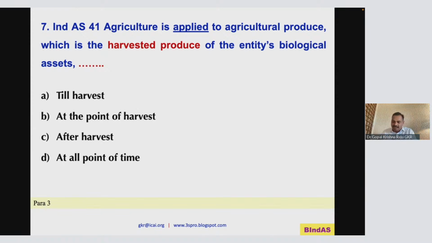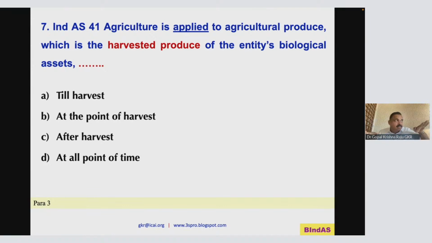Then we have rice paddy fields. Rice paddy fields are cultivated only for the purpose of harvest. So please understand the fundamental difference between these two.